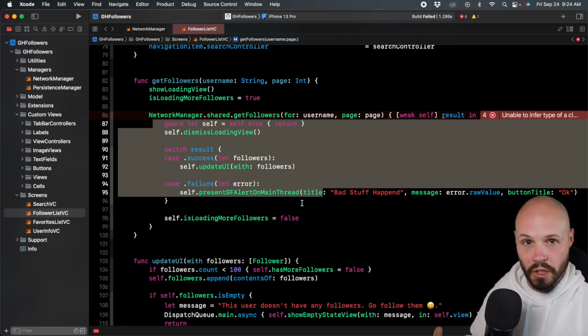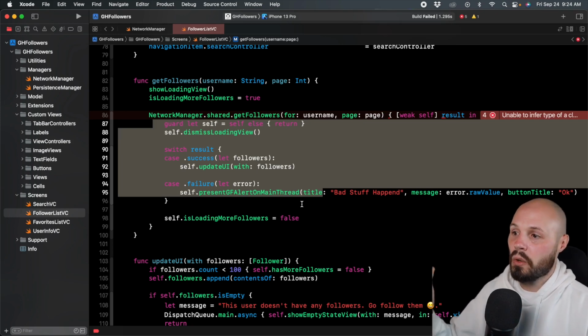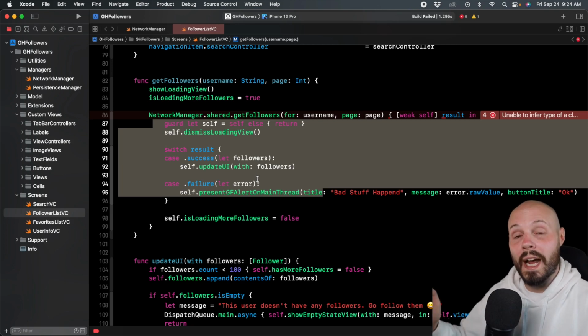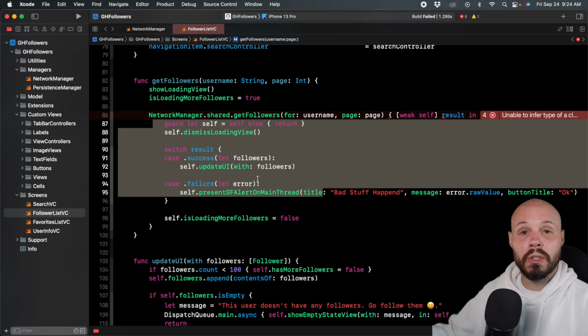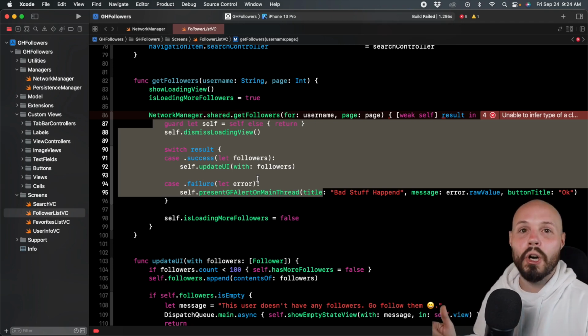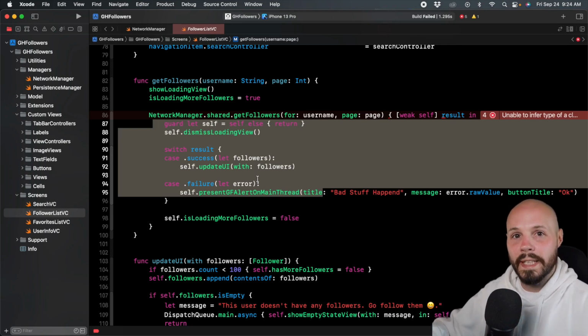Whereas structured concurrency, which is what this new async await system shifts to, is so that your code can read top to bottom, and that is the order things are actually happening in. So that's where I say it makes the code easier to read and understand, because you're not jumping around in the order trying to figure out the flow of the code. The code just reads top to bottom. That's the order things happen. And again, that's structured concurrency, whereas the old way is unstructured because it's all out of order.